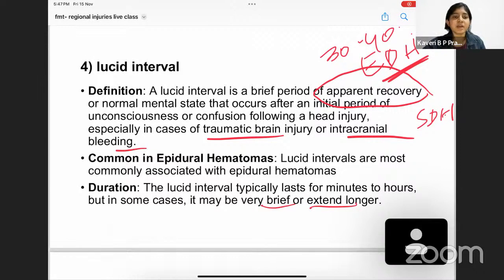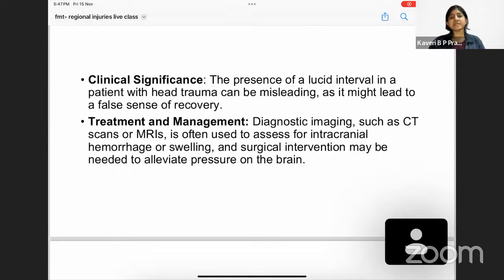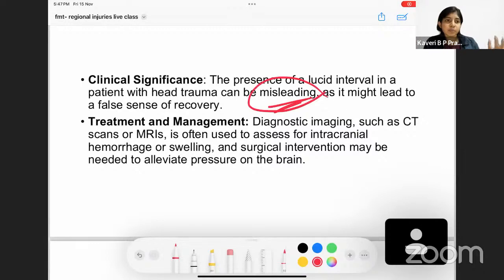Okay, got it? Now, what are the other things that you have to know about lucid interval? Coming to the clinical significance, imagine a person has been hit by a big ball and after 5 to 10 minutes he tries to get up. When he faints, all the people are very panic stricken. They're very scared. But when the person gets up and talks, these people get a false sense of the person recovering. But then it could be just a lucid interval, and the person might go into a state of unconsciousness again. This is what we need to keep in mind.